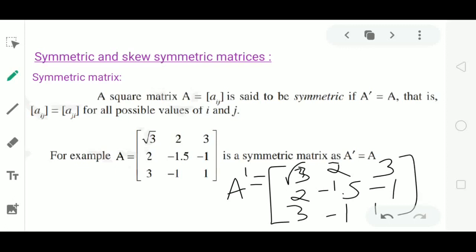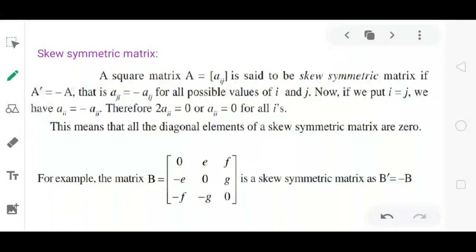Also, elements of the first row are the same as elements of the first row in A dash. Elements of the second row of A are equal to elements of the second row of A dash. Elements of the third row of A are equal to elements of the third row of A dash. Therefore, these two matrices are equal. This matrix is satisfying the condition A dash equal to A. Hence, the matrix A is a symmetric matrix.